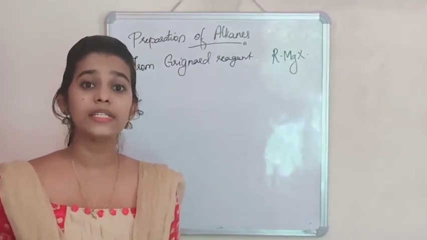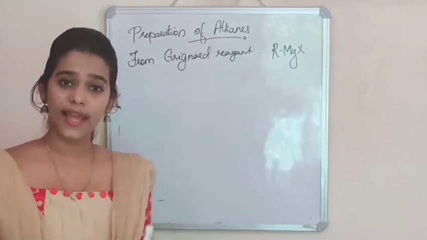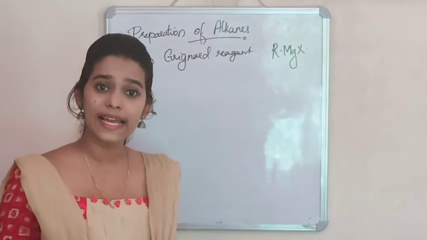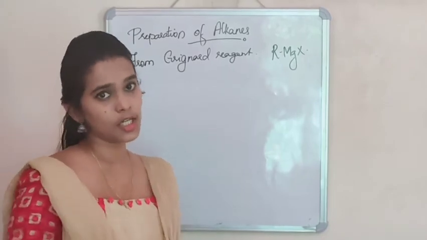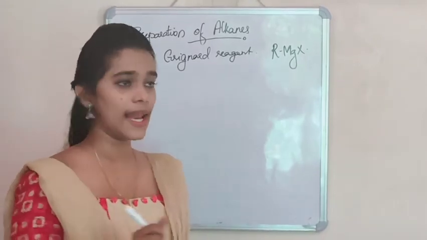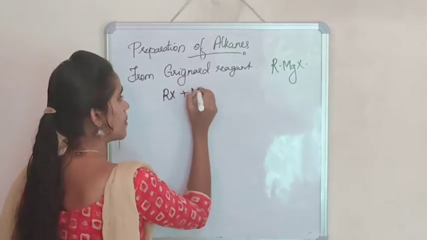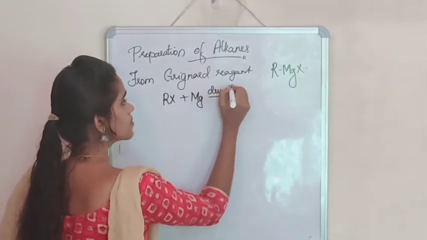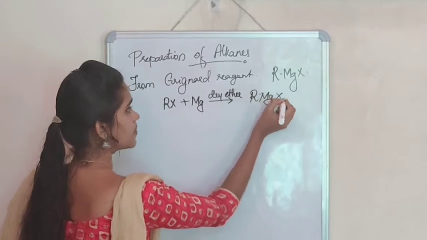That is, Victor Grignard prepared this reagent. So Grignard reagent is actually prepared by treating alkyl halide with magnesium metal in presence of dry ether to give alkyl magnesium halide.